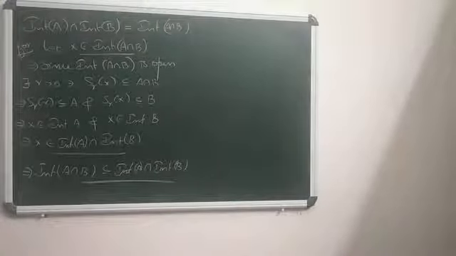Again, for the reverse inclusion, suppose